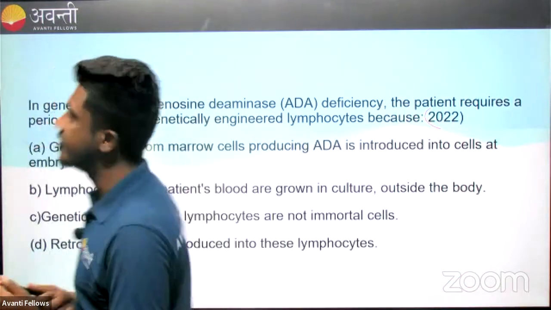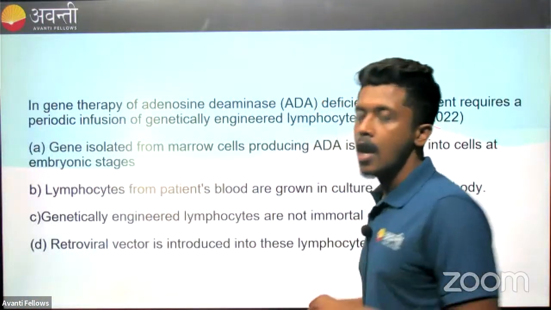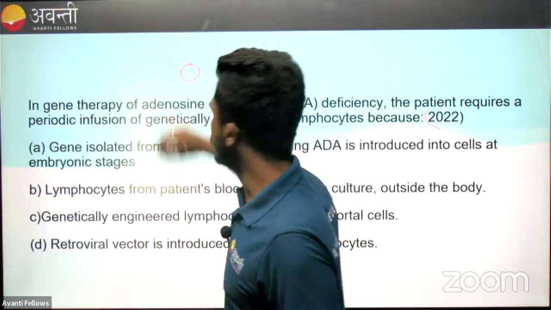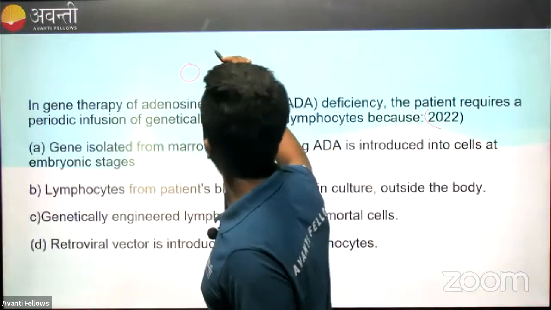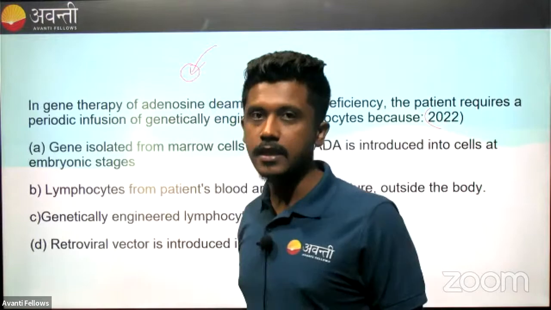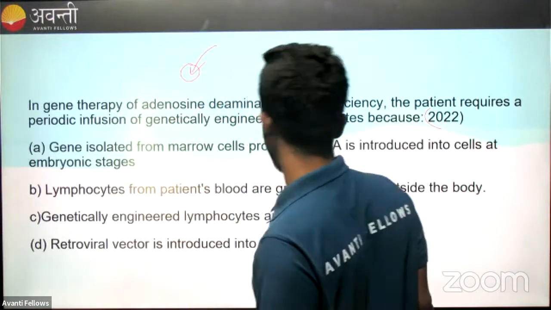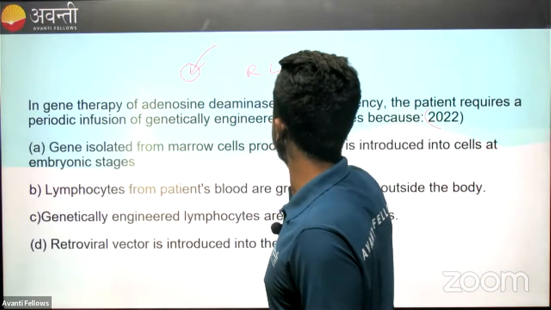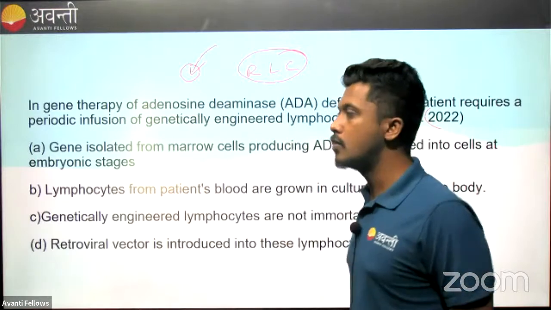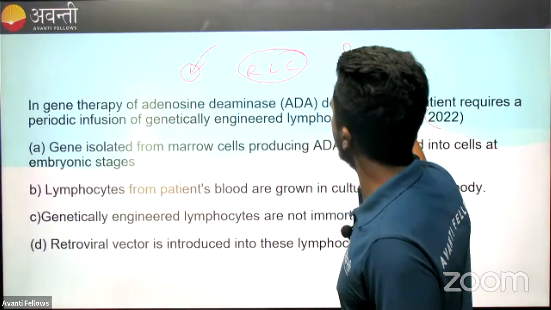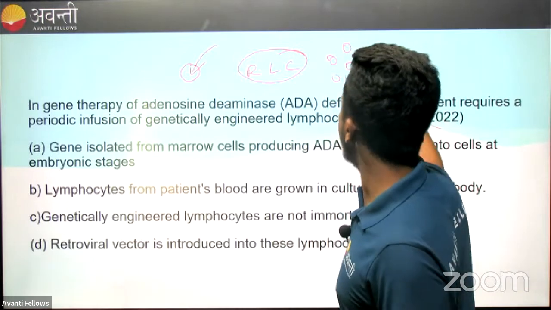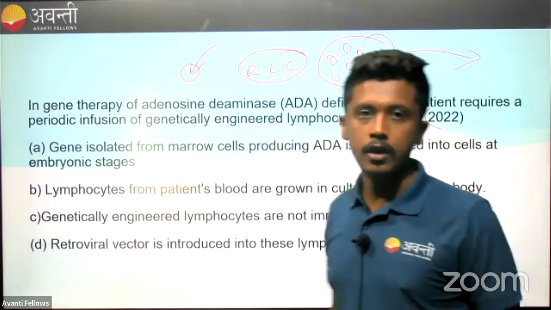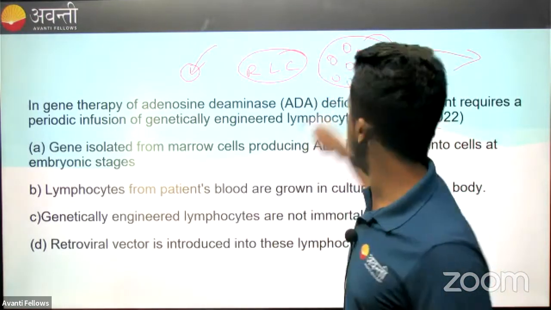Now, what happens in gene therapy of ADA deficiency? We take the lymphocytes, which are the stem cells, and then we genetically engineer them by inserting a healthy ADA gene through our retroviral vectors. So once we have recombinant lymphocyte cells, RLCs, okay, now we will clone them and increase their numbers. Correct, right? So once we have sufficient numbers, these cells are ready for infusion. Infusion means you just put it into the patient's body.